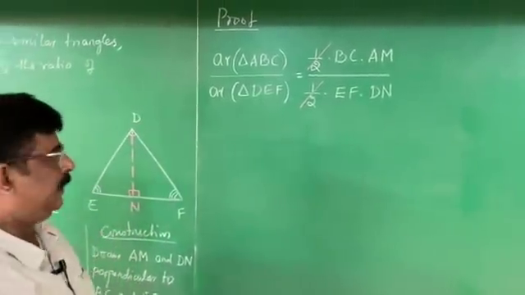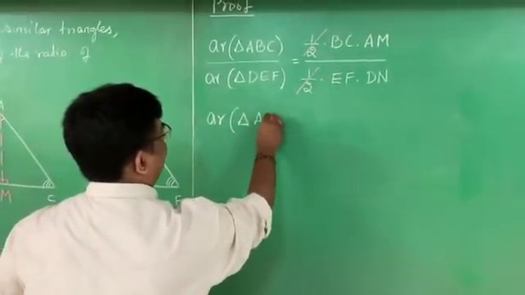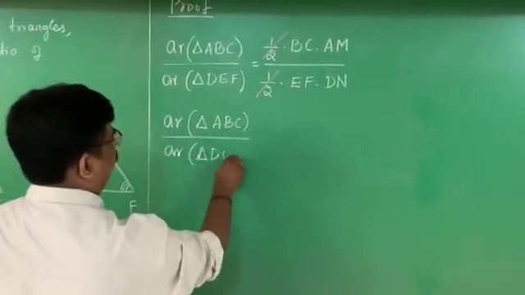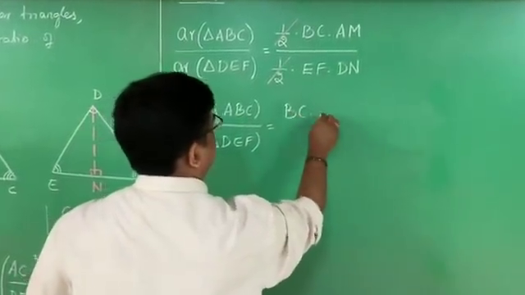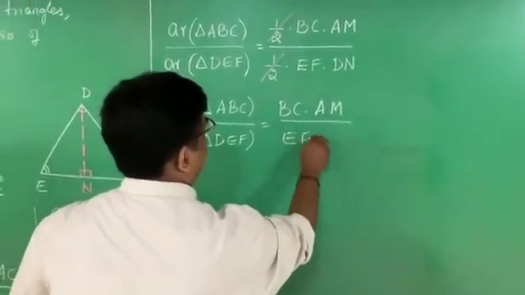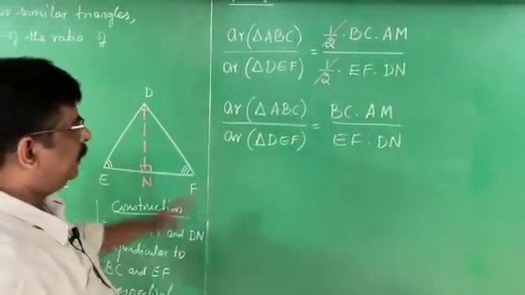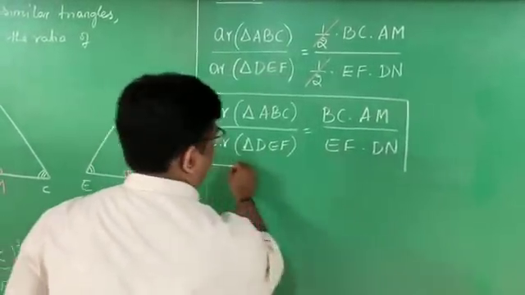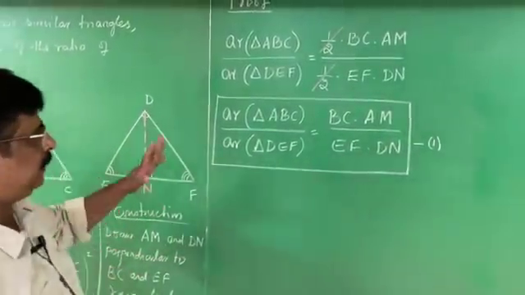Half is eliminated. Then the remaining part: area of triangle ABC by area of triangle DEF is equal to, what is left here? BC into AM divided by EF into DN. Right? See, this is my first result. I write it as 1. Easy, no? Very simple.